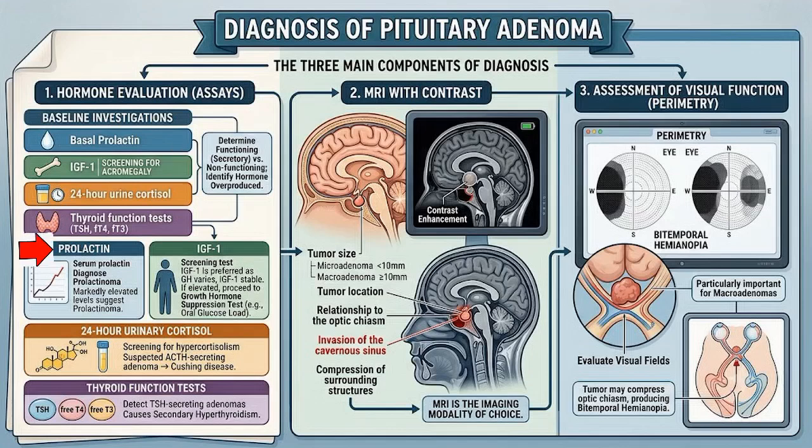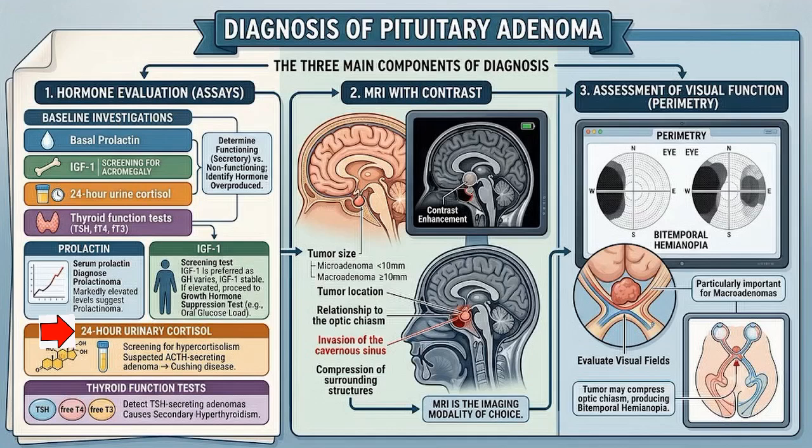Prolactin. Serum prolactin is measured to diagnose a prolactinoma, the most common functioning pituitary adenoma. Markedly elevated prolactin levels strongly suggest a prolactinoma. IGF-1. Although growth hormone secretion is pulsatile and varies throughout the day, IGF-1 remains relatively stable. Therefore, IGF-1 is the preferred screening test for growth hormone excess, such as in acromegaly. If IGF-1 is elevated, further confirmation is usually obtained with a growth hormone suppression test using an oral glucose load.